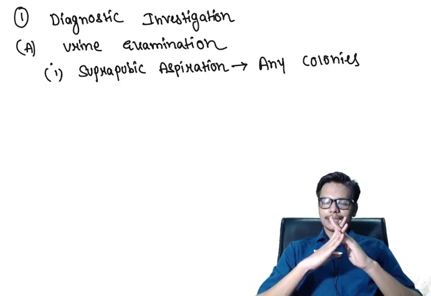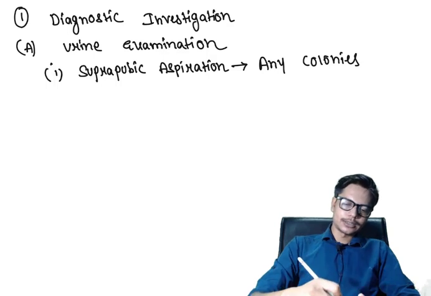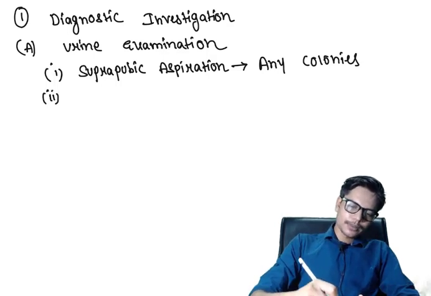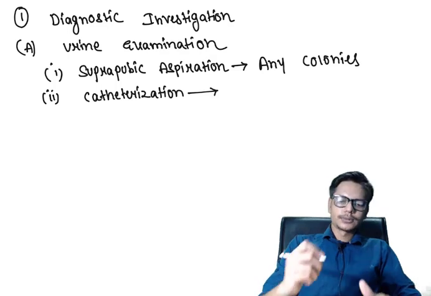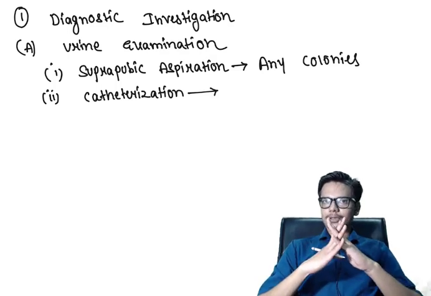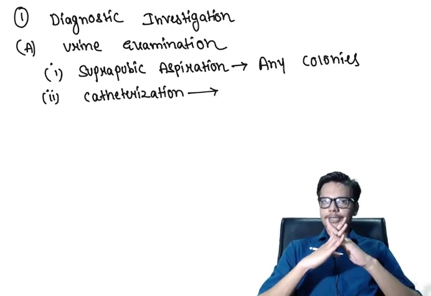If suprapubic aspiration of the urine is not possible, then we can go for catheterization. We can insert a catheter through the urethra to reach the urinary bladder, and whatever urine comes out, we collect in a sample container and send it for microbiological analysis.